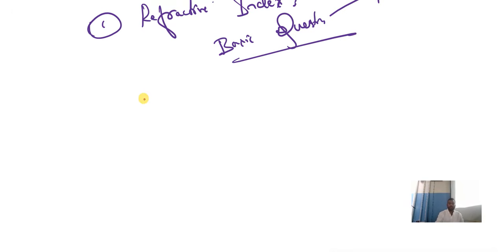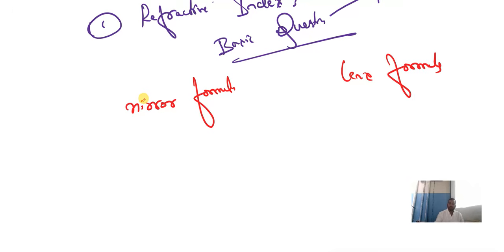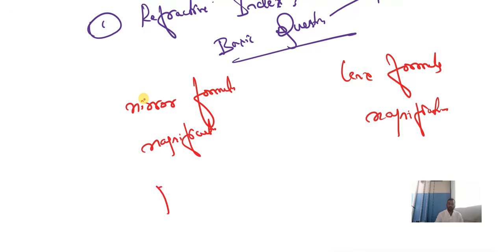One is called the mirror formula, the other is the lens formula. And here we have magnification: how you can find the magnification in a mirror, and how you can find the magnification in a lens. Ultimately, we have a concept called power of a lens.